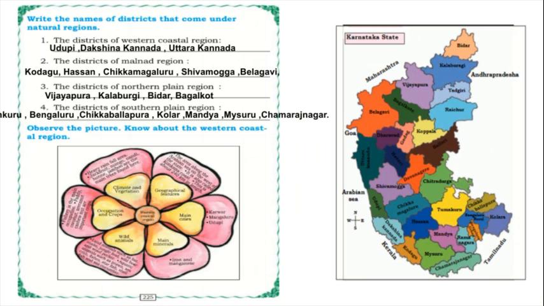And what is the main occupation? What will the people do to lead their life? And what are the crops? Here fishery is the main occupation, and the important crops are paddy, coconut, arecanut and cashew nut. So children, this is all about the western coastal region.